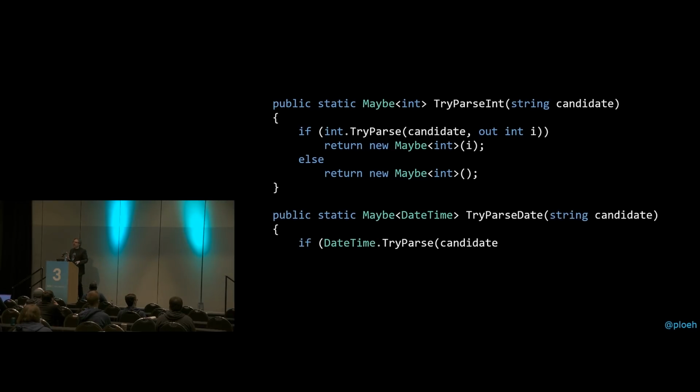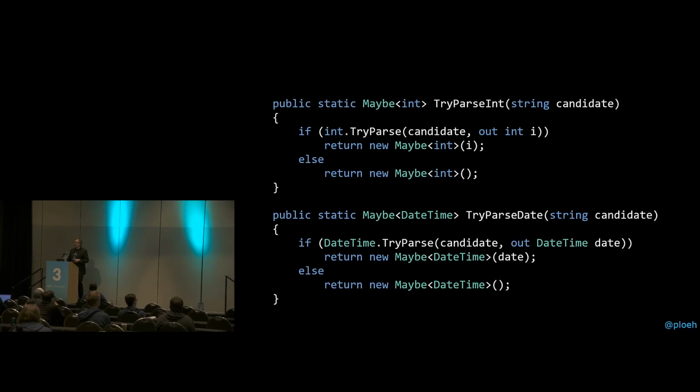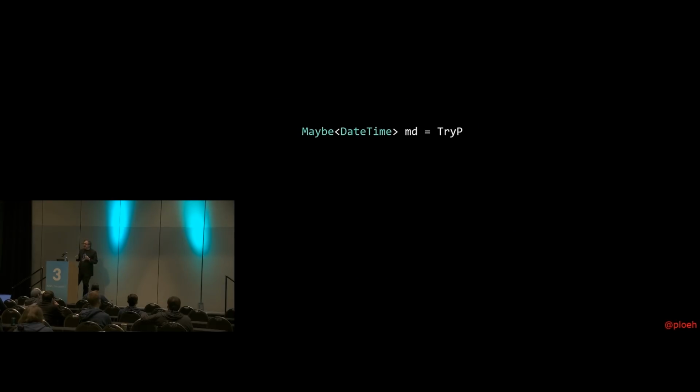So we can do the same thing by trying to parse a date time, for example, and it's entirely the same template that we apply to this implementation. And I'll show you how this composes. So imagine that you have to write an application that services some sort of car rental organization. So you start by asking the user, you have a little method called collectDate, and when you call collectDate,